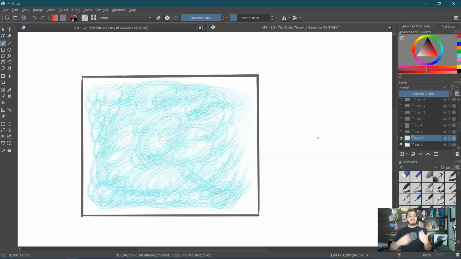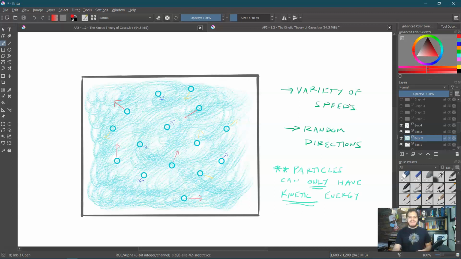But then when we start looking at the kinetic theory, we say, well, this gas is not just a big blob of stuff. It is actually a bunch of little particles all moving around at a ton of different speeds. They're moving specifically at a variety of speeds. They're not all going at the same speed. Some are going faster, some are going slower. They're going in random directions.